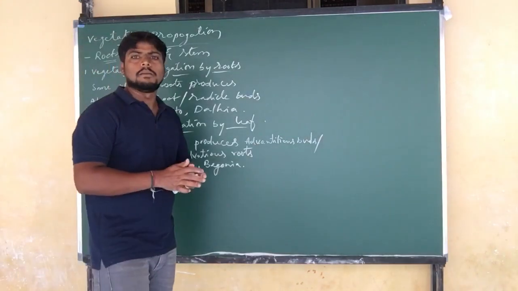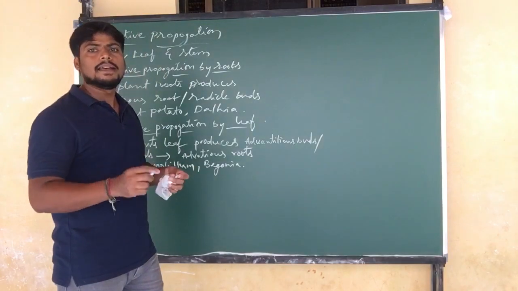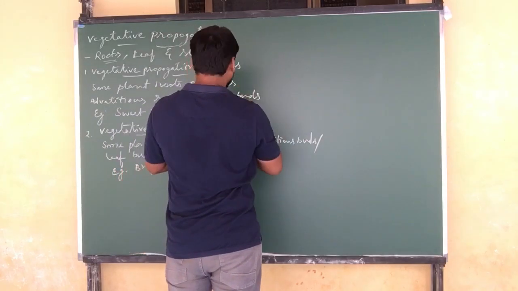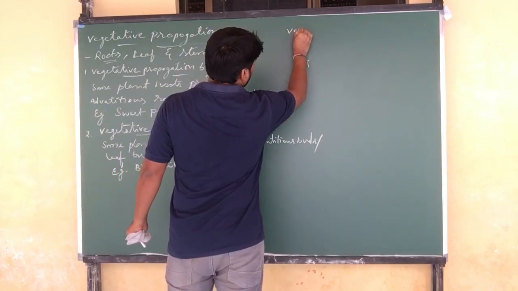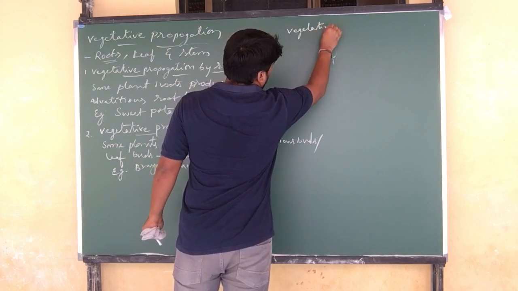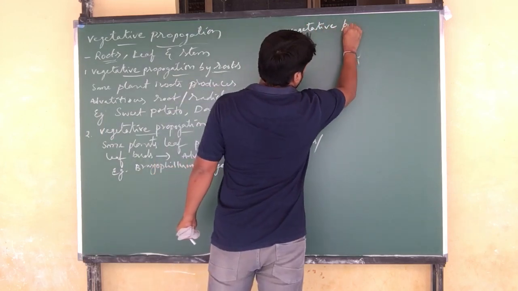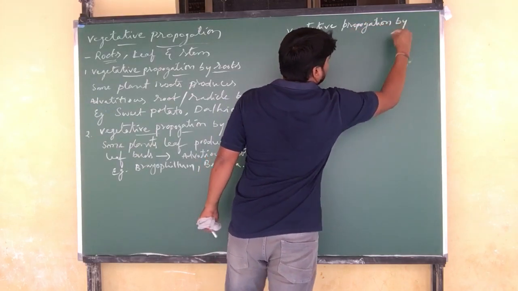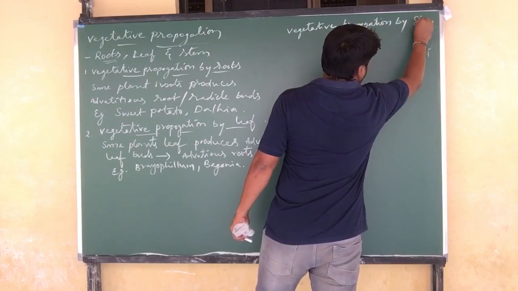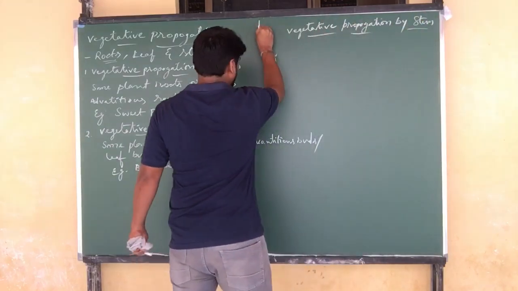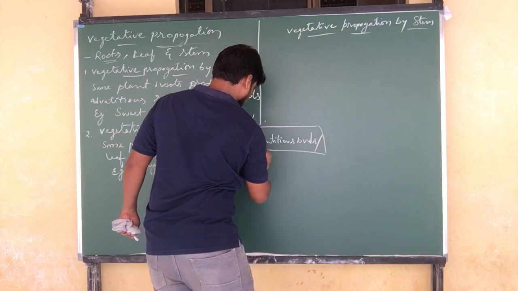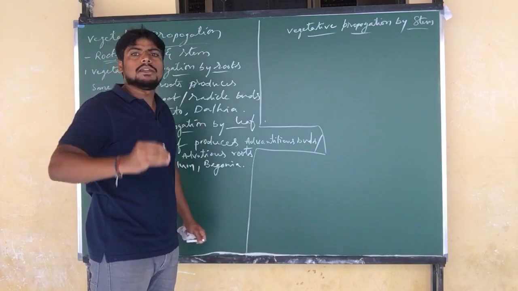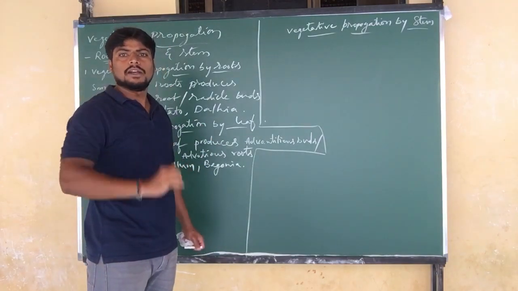Now we would like to discuss vegetative propagation by the stem. Which plants grow into new plants through the stem? Under vegetative propagation by stem, the stem starts growing and develops nodes and internodes.